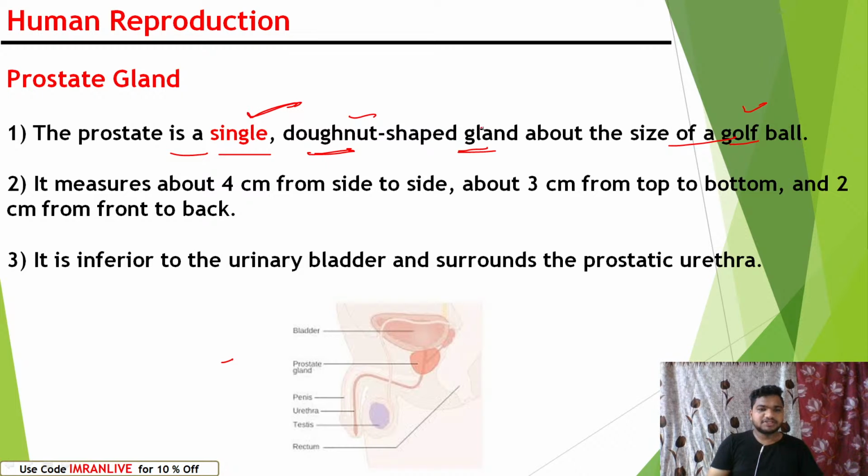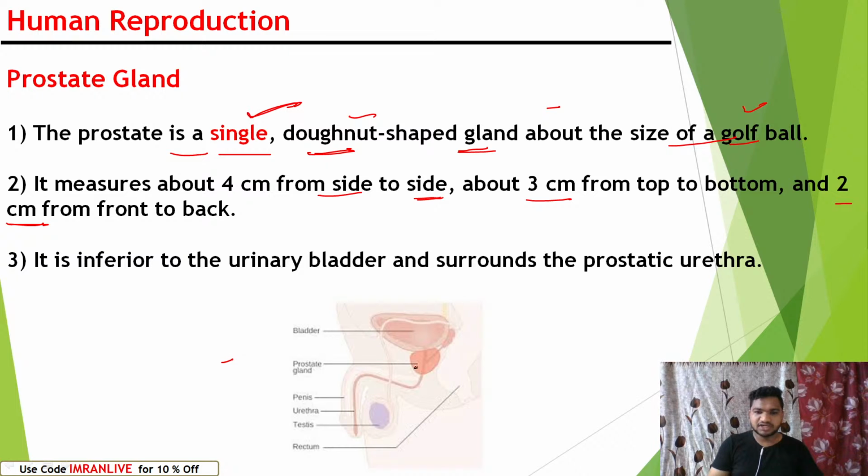It measures about 4 centimeters from side to side. From top to bottom, it is 3 centimeters. And from front to back, it is 2 centimeters. So we do not need to remember the exact size, but for your better understanding, I am giving the length and width of this prostate gland.